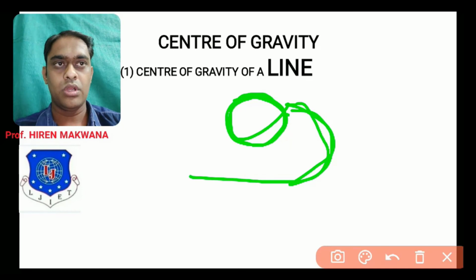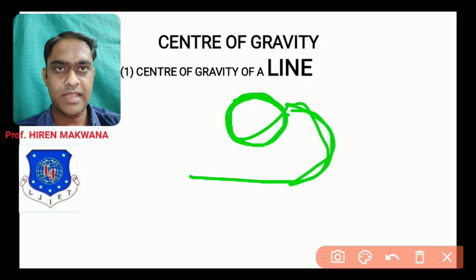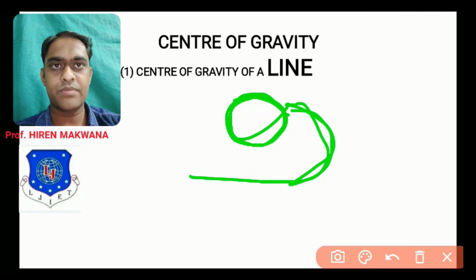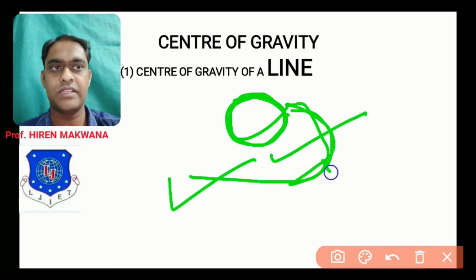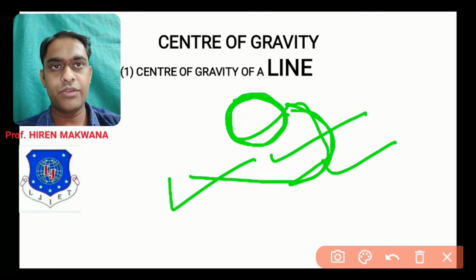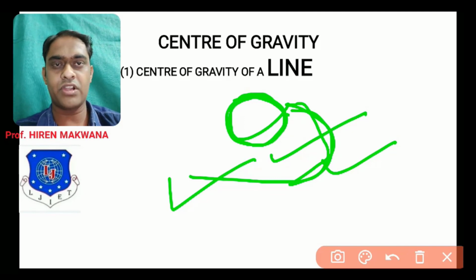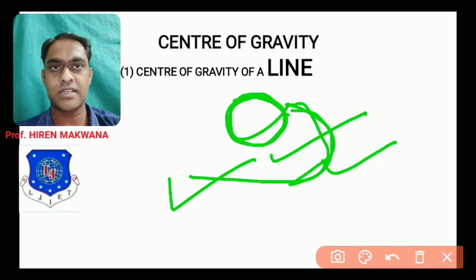So let us see lecture by lecture how the chapter is going to be difficult and tedious. In this chapter you will require a calculator much more, so always keep a calculator with you, and we will start this type of sums in the next lecture. I will give you the list of formulas for different shapes: for lines, circles, semicircles, and quarter circles.